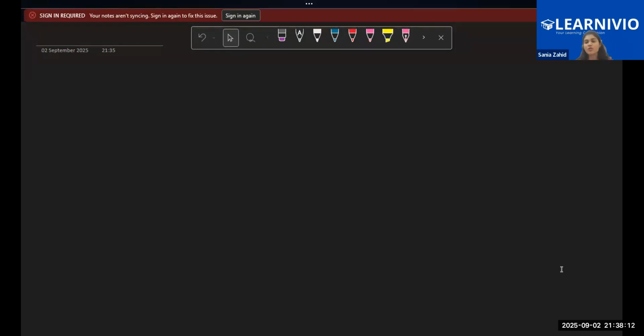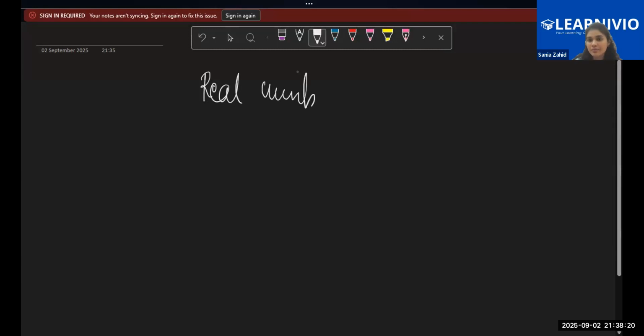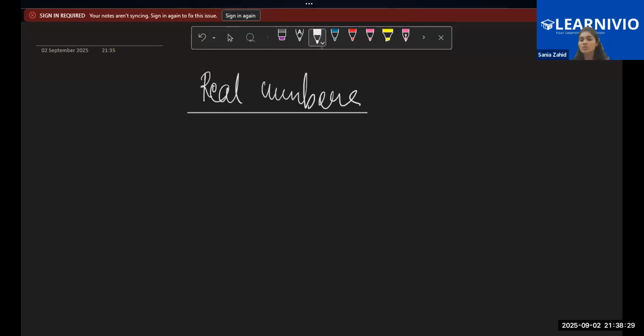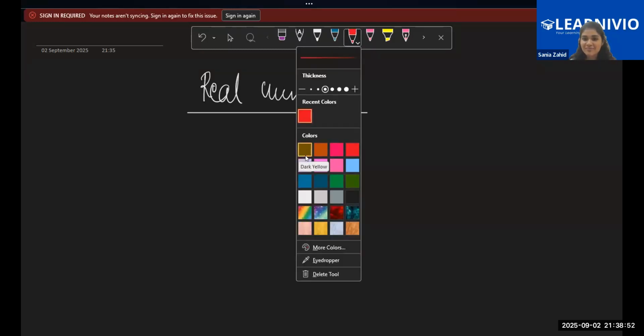Okay. So children, first of all, what are real numbers? What is the meaning of real numbers? Can anybody tell me? All rational and irrational numbers are real. Rational and irrational. Okay. Anything else? Does anybody else want to add? Umair or Zeb? Anything else? Nobody wants to add anything to this? Umair, you? All the numbers are real numbers, ma'am. All the numbers are real numbers.